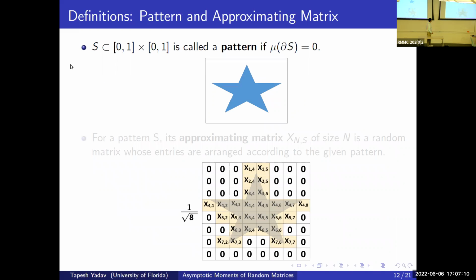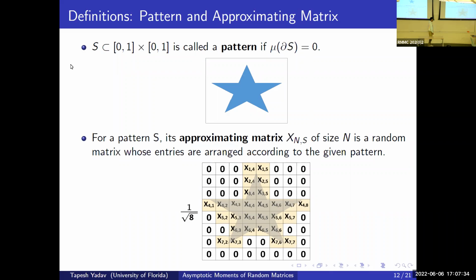Take a subset S of [0,1] cross [0,1] inside R^2. Such a subset is called a pattern if the area measure of the boundary of S is equal to 0. For example, the star shape here, clearly its boundary has area measure 0. It has no area.